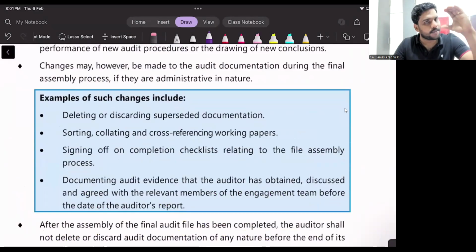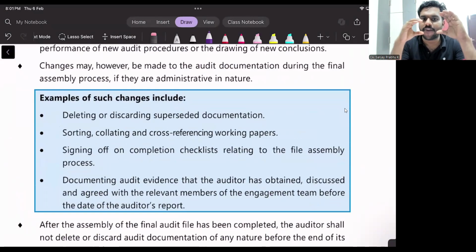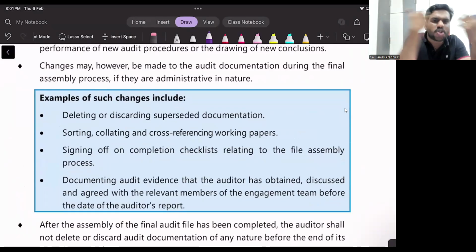Now just tell me. This is my audit documentation. This is my final audit file. Just tell me how this size gets reduced, or what actually am I doing to prepare this final audit file from this audit documentation? I'm not talking about ADS, okay? I'm talking about the final audit file.